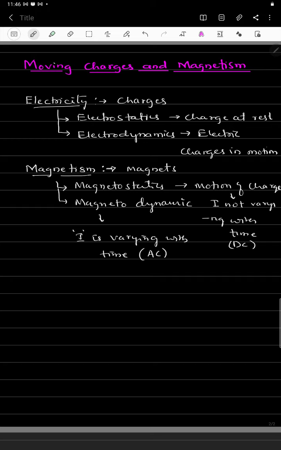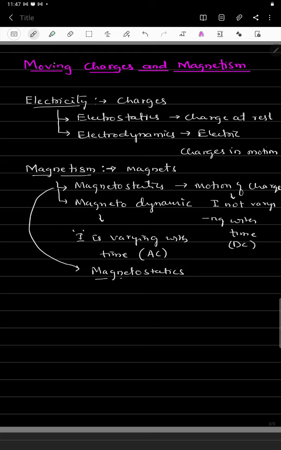This is the introduction of magnetism and electricity. In this class we are focusing on magnetostatics, that is, moving charges where the current is not varying with time.